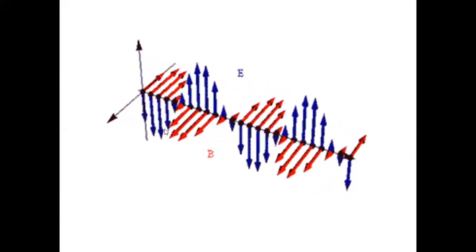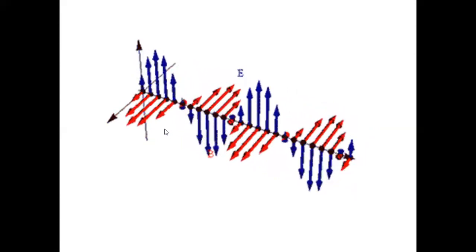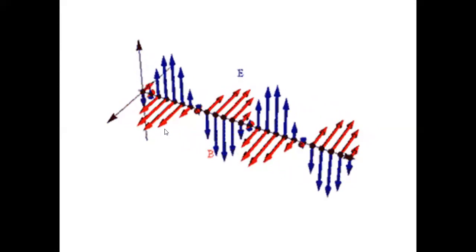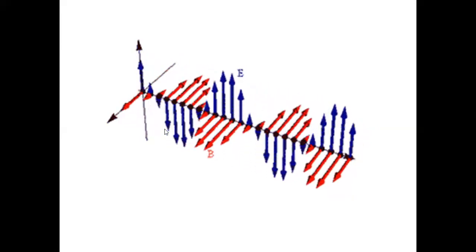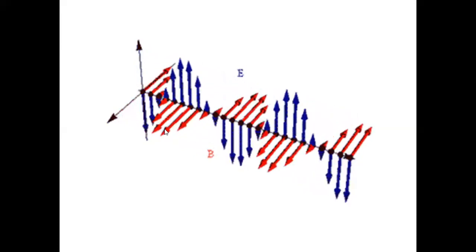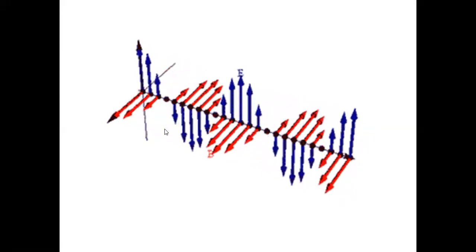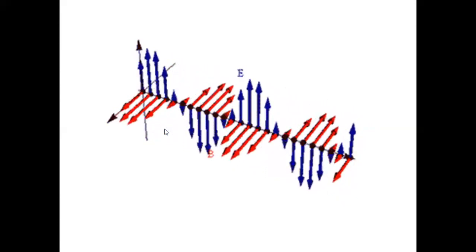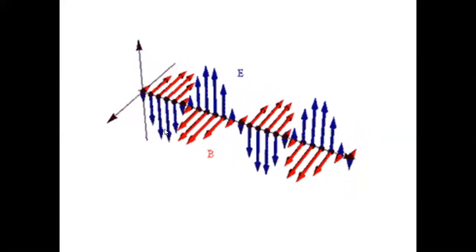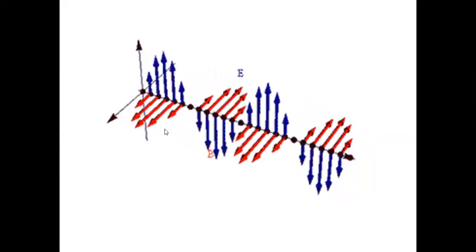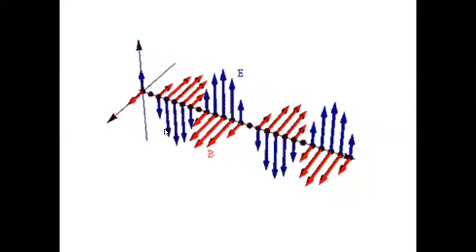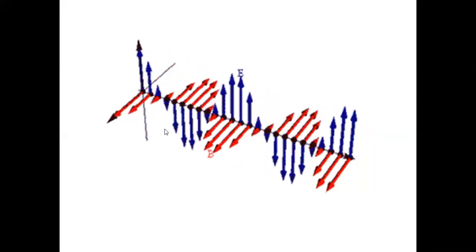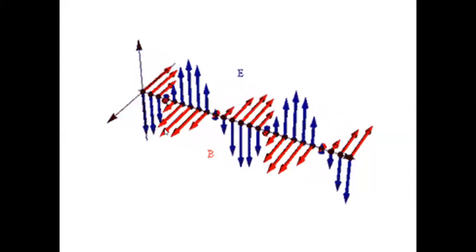So if there were no changing nature of the electric and magnetic fields, there could not have been any electromagnetic wave. For example, every molecule in water keeps on vibrating up and down in its own way, but all the particles have the same frequency. So when one particle is at the crest, another is at the trough, another may be at the mean position. When the particle at the mean position goes to the trough, another particle goes to the mean position or trough. In this way, at every moment the particles have a different phase, a different instant of motion. That makes the ripple move away and away, so we feel that the ripple is moving away from the generating point.